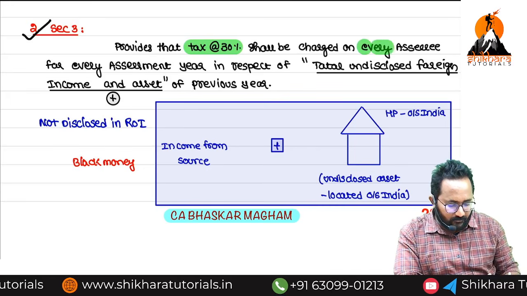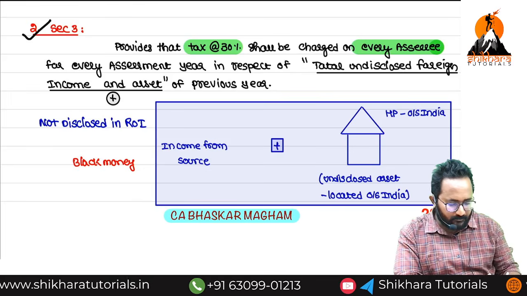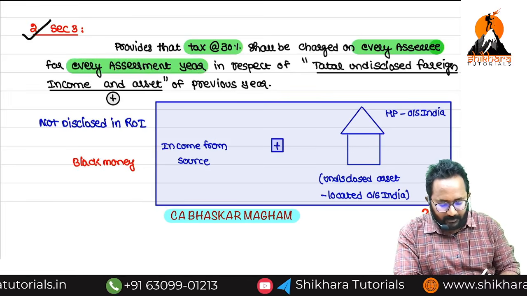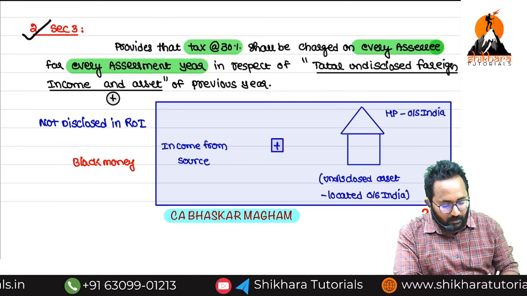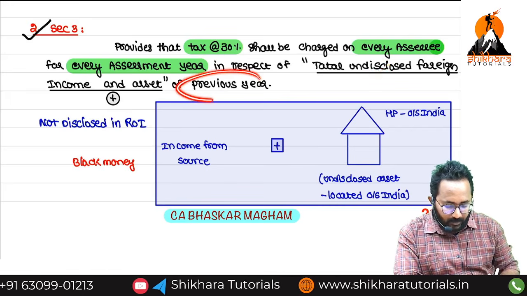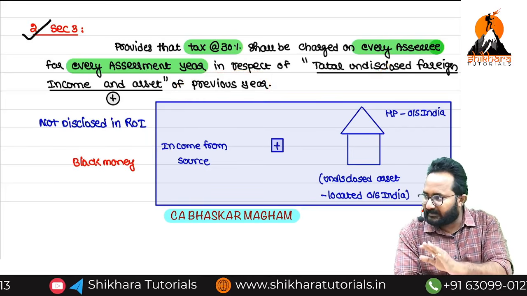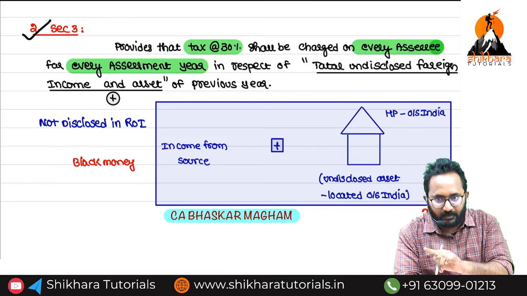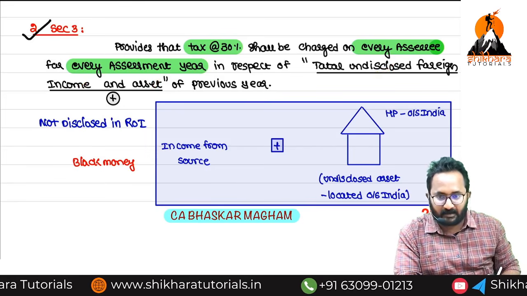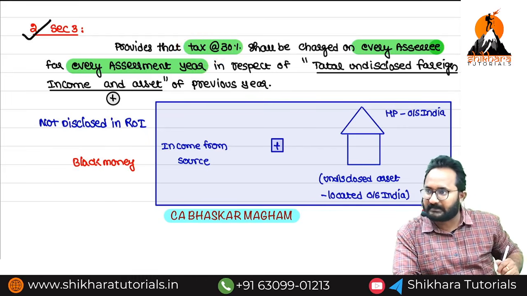It is charged on every assessee, every assessment year, in respect of the total undisclosed foreign income and asset of the previous year. In any previous year, if you identify any undisclosed foreign income and foreign asset of an assessee in that assessment year, you are going to apply the 30% tax.